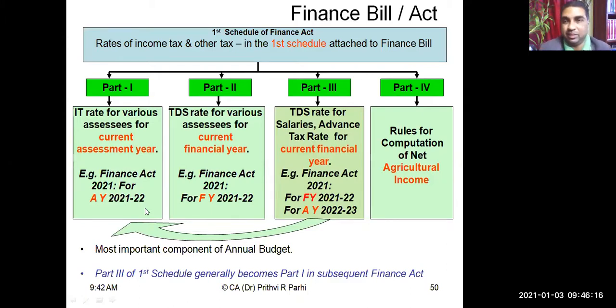Yes, sir. Okay, this time if you have a look at the Finance Act or Finance Bill, you will be able to understand. Part 4 talks about how agricultural income will be clubbed with non-agricultural income. That's a different concept; some other time we'll be learning.